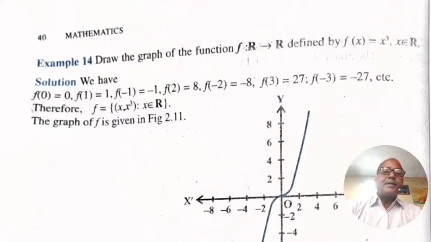Example 14. Draw the graph of the function f: R → R defined by f(x) = x³, x belongs to R. Solution. We have f(0) = 0, f(1) = 1, f(−1) = −1, f(2) = 8, f(−2) = −8, f(3) = 27, f(−3) = −27, etc. Therefore, f(x) = x³ for every x belongs to R. The graph of f is shown in figure 2.11, which is passing through the origin.